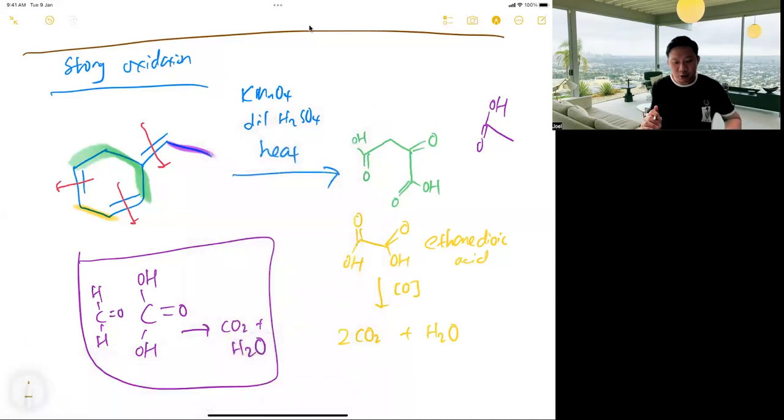So for strong oxidation, just use this method: break, then try the question. Break, put O, giving ethanedioic acid and carbonic acid. So this one is called carbonic acid, not carboxylic, carbonic acid. Easy.